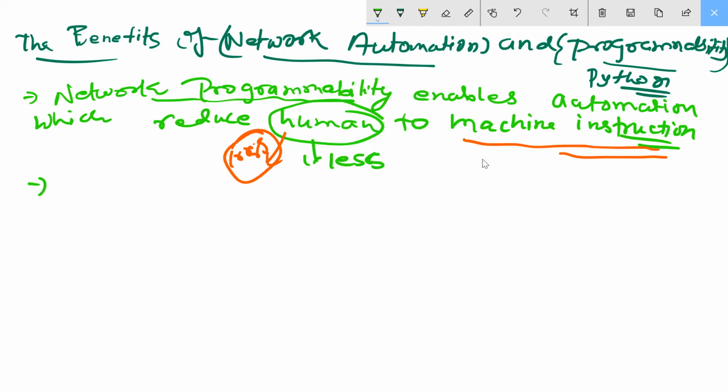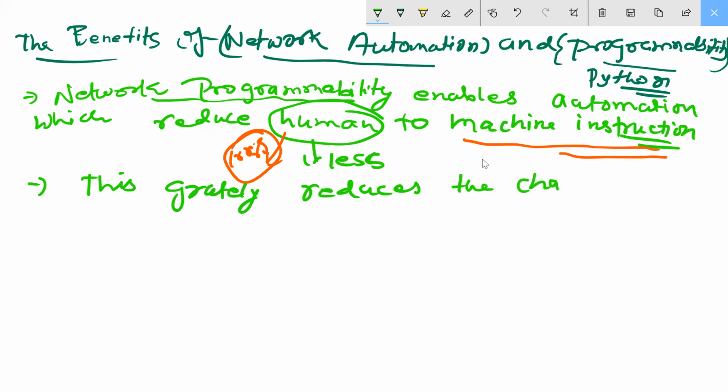Reduce the chance of human error, such as typos.